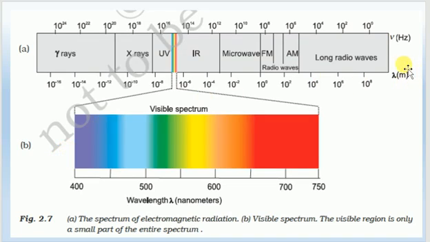Here the wavelength is increasing to the right side, and the frequency is decreasing to the right side. The part of electromagnetic radiation which we can see is called visible spectrum. This part.